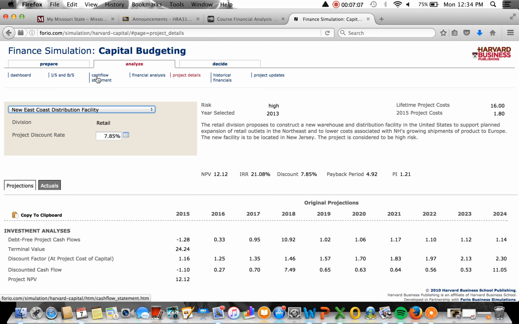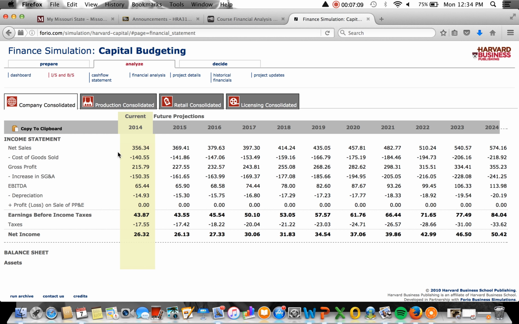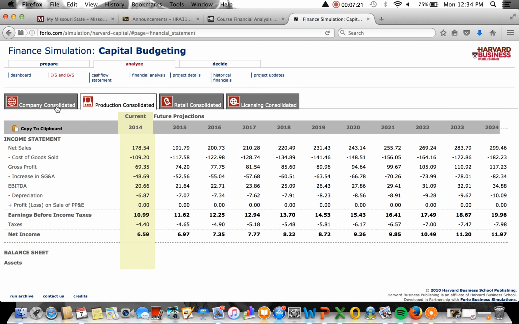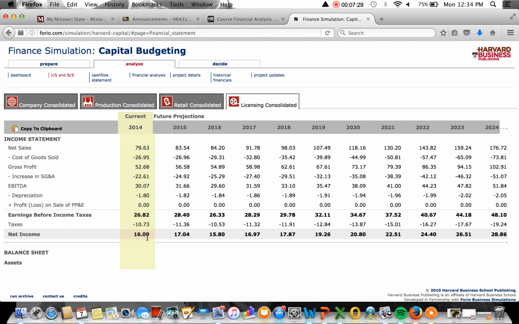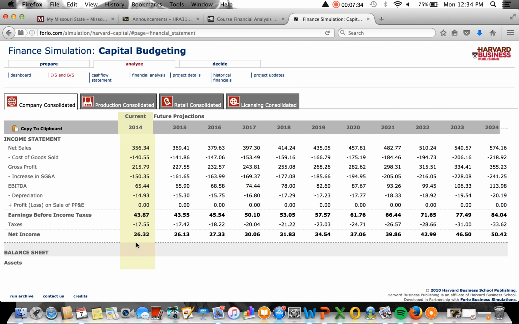So we see this, and I also want to take a look. This is if we want to look at our current income statement. So that's just some of the sales. So let's look at our current income statement. We can compare it to company, production, retail, which is a little bit lower of net income, and then licensing is more. So it's 16.09. All those combined, net income 26.32.